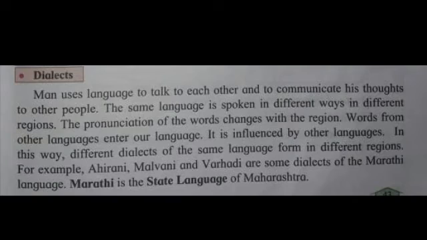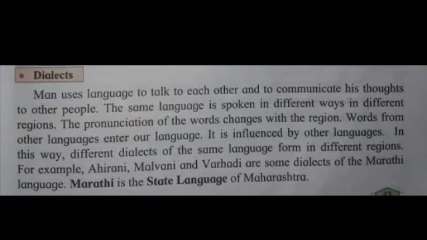Now next, dialects. Man uses language to talk to each other and to communicate his thoughts to other people. Thus, some languages are spoken in different ways in different regions.